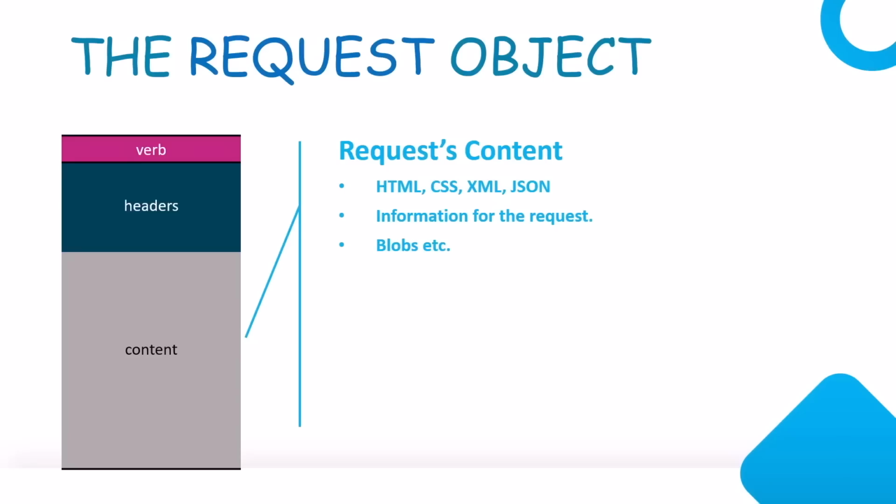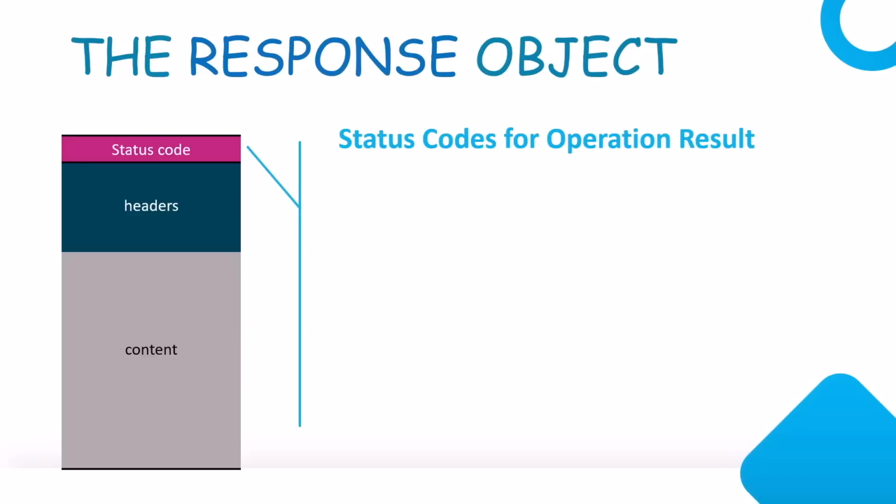In the last video, we saw the request object, which had verb, headers, and content. Now let's examine the response object. Once the request is received by the server or API, it will process it. It might be accepted, it might be rejected, failure or success, whatever it is, it will return back a response. The first thing that we have in the response is the status code. Status code is simply a number that represents what was done on the server and its final result.